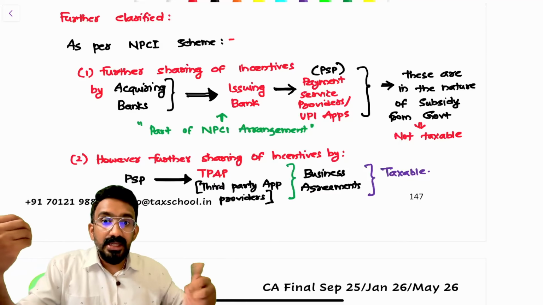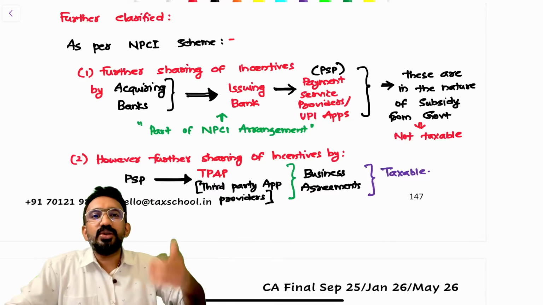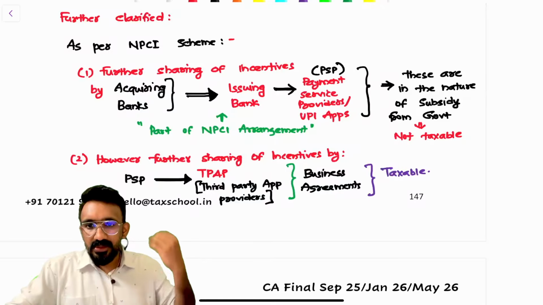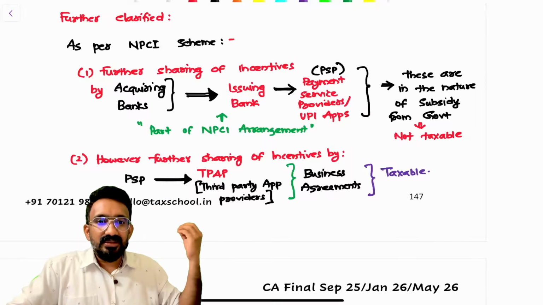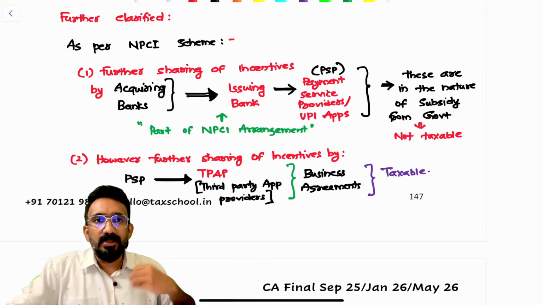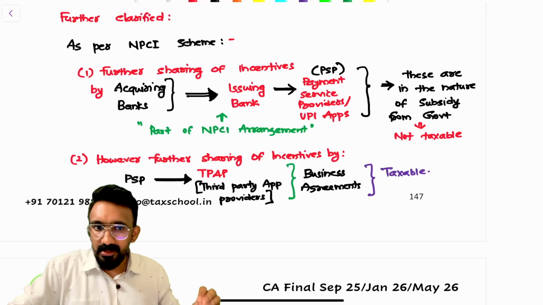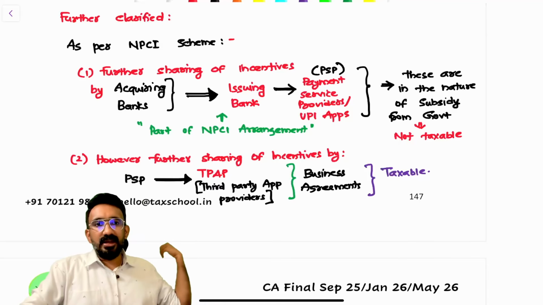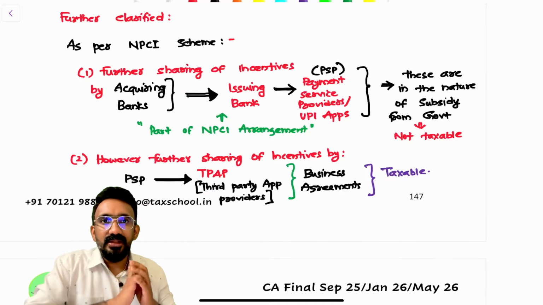Now, this Google Pay might share this with other service providers. They might have startups working with Google Pay integrated in their platform and all that. These are not covered by the NPCI program. So further sharing of incentive by PSP to third party app providers, right? These are business agreements. When they share this, it will be considered a payment towards some services being provided. This will be taxable. So up to PSPs, up to your UPI apps, it is exempted. Integrated platforms who get further commissions are not exempted; they are considered taxable. These are business agreements. This is the circular clarification.